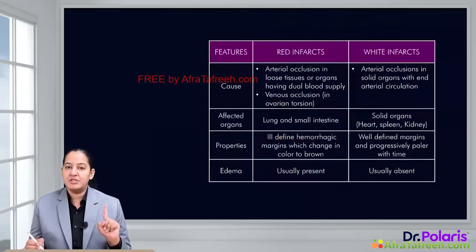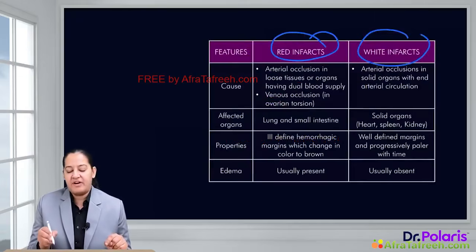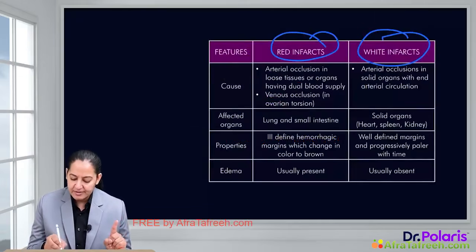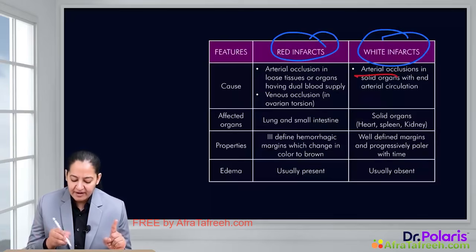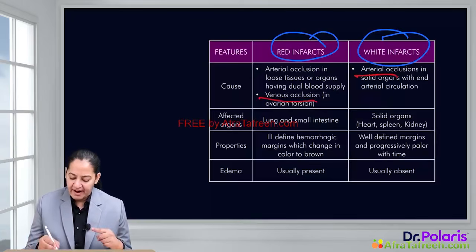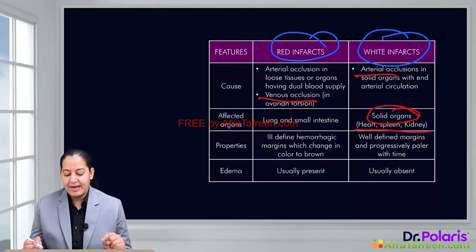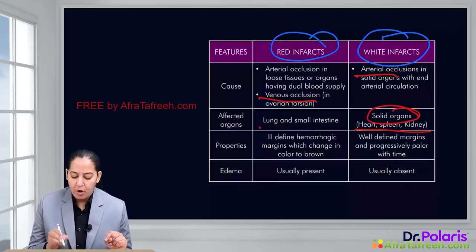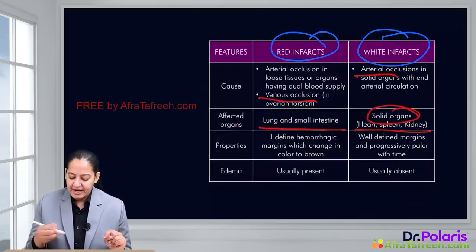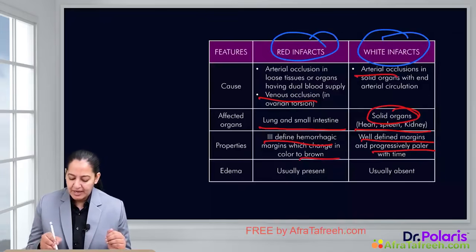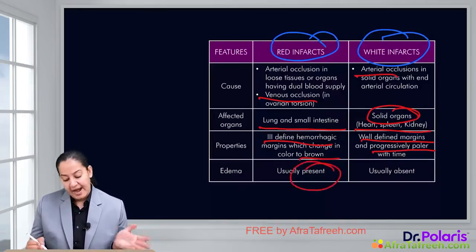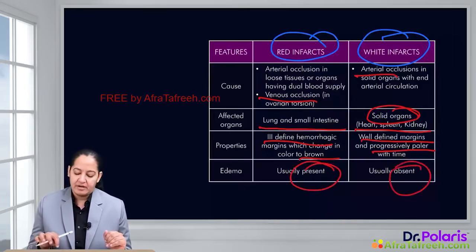Now the first type of classification is most important, red infarct and white infarct. I've already told you that white infarct occurs due to arterial obstruction, and red infarct occurs due to venous obstruction. In white infarct, the solid organs are involved: heart, kidney, spleen. In red infarct, the soft organs are involved, like lung and small intestine. In white infarct, well-defined margins are there and it becomes progressively paler with time. In red infarct, ill-defined hemorrhagic borders are there and the color changes to brown gradually. Edema is usually present in venous or red infarct, and it is absent in arterial or white infarct. So these are the differences.